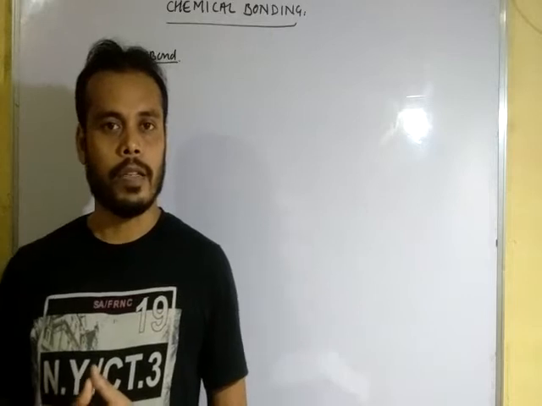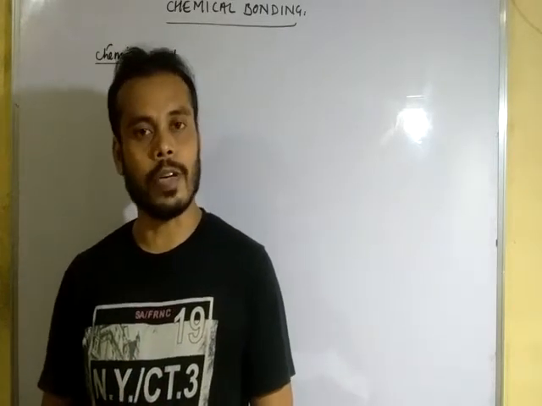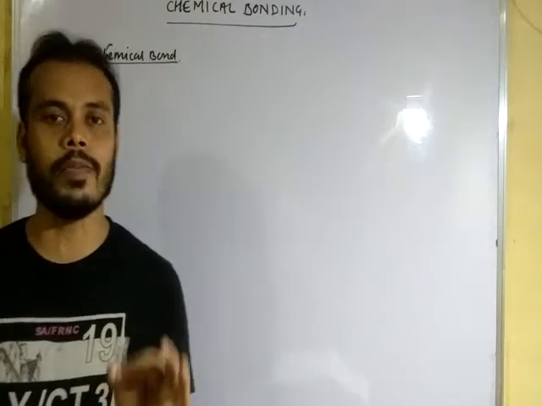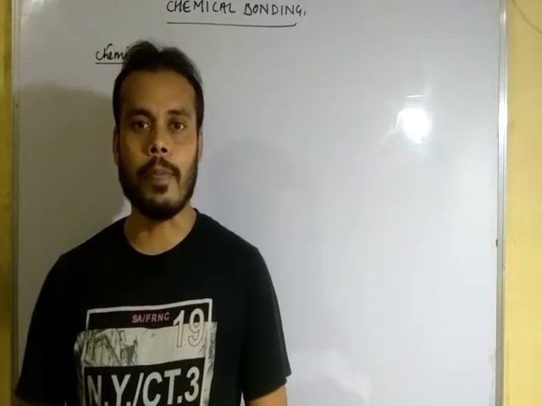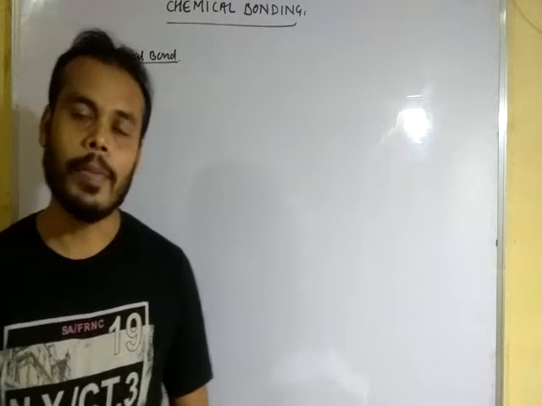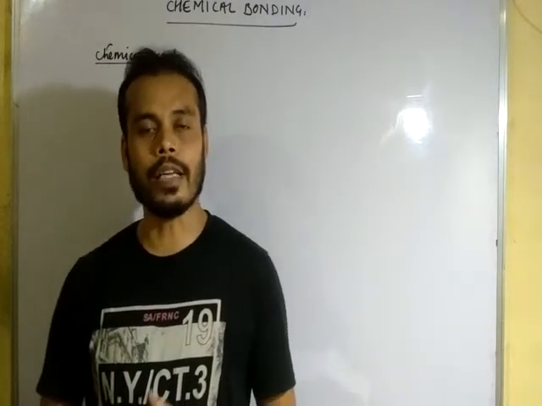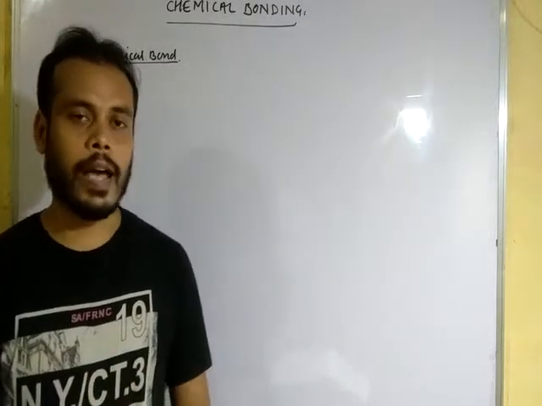In our periodic table, there are 118 elements. Out of 118 elements, 6 elements are said to be stable because they are chemically inactive. Why are they chemically inactive?